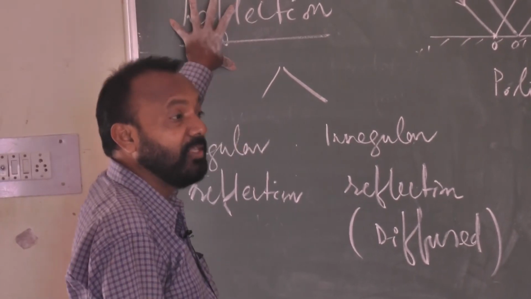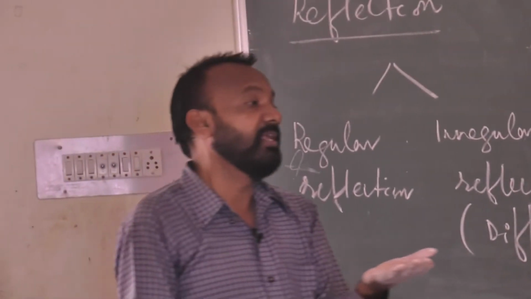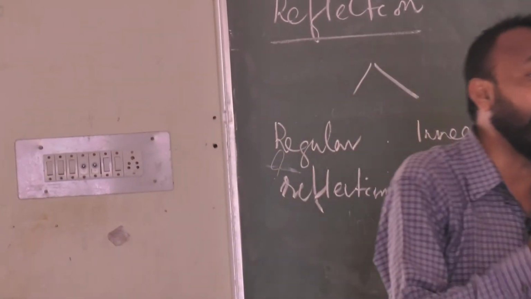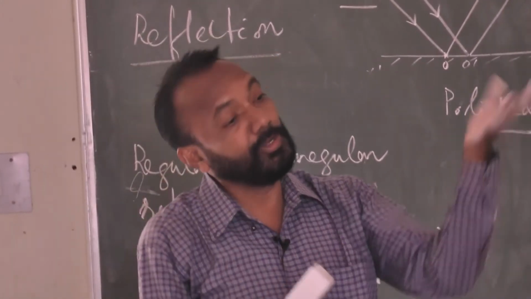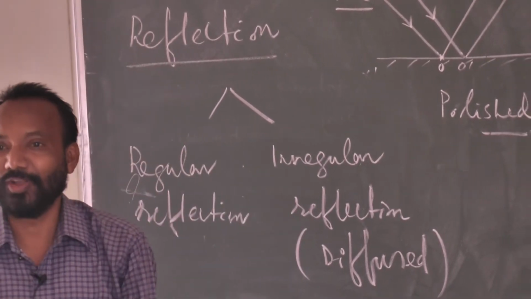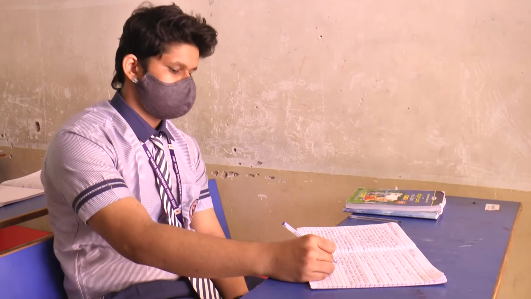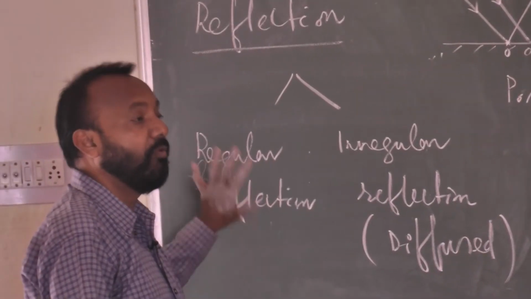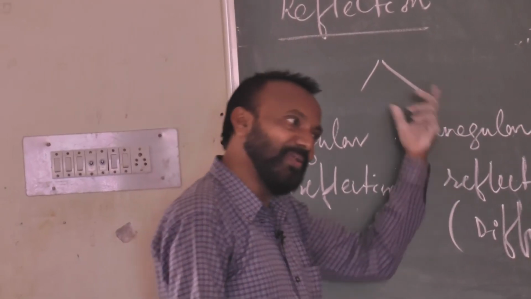What do you mean by reflection? The phenomenon in which the incident ray falls on a surface and gets reflected back, bouncing back into the same medium, is called reflection. Reflection is of two types. One is regular, which takes place on a polished surface where incident rays are parallel and reflected rays are also parallel.